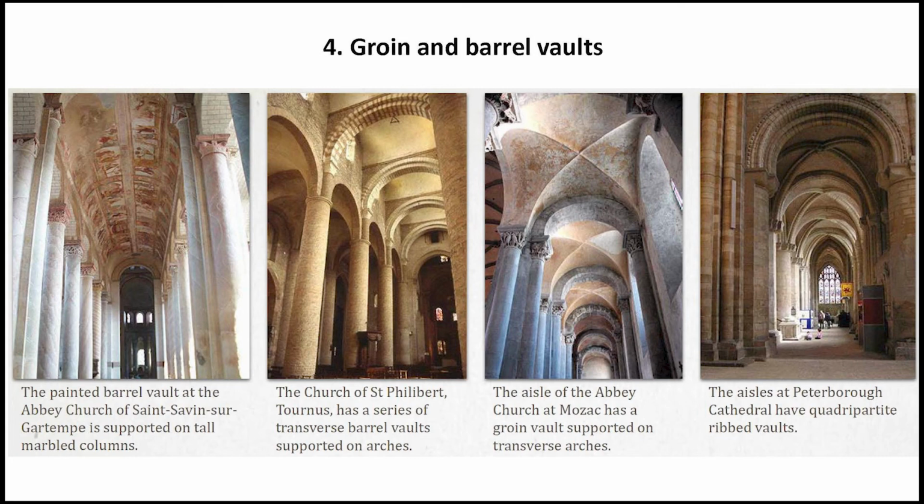A ribbed vault is the intersection of two pointed barrel vaults, while a groin vault is the intersection of two simple semicircular barrel vaults. The difference is that a pointed barrel vault more directly transfers the load across the arch and mostly down the columns or corner supports.